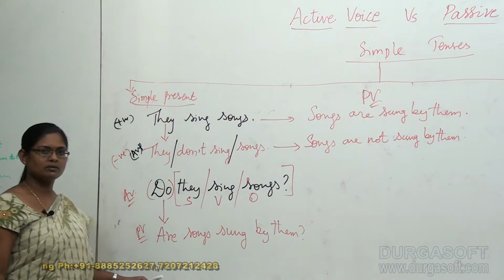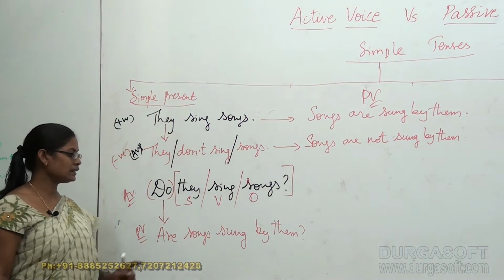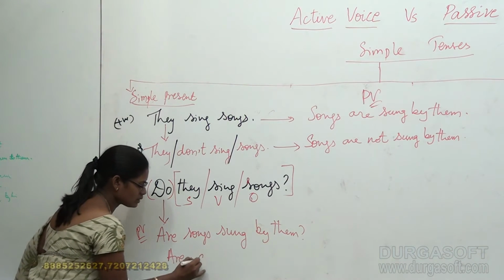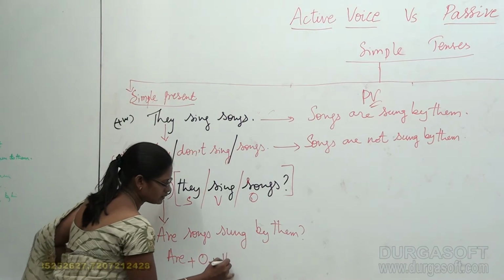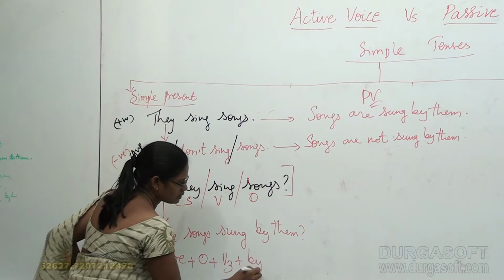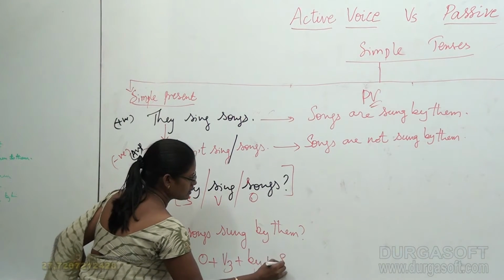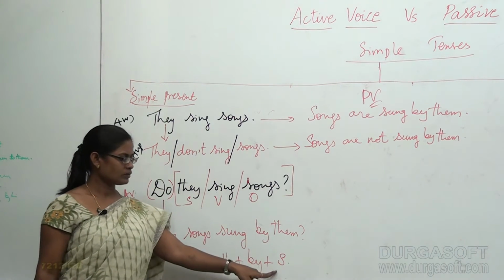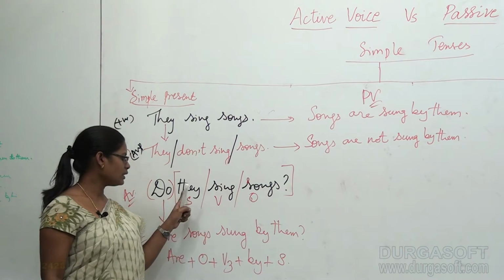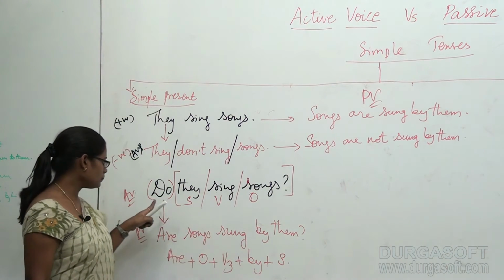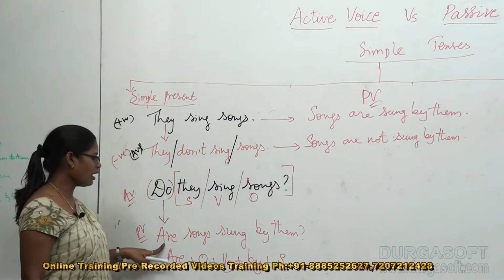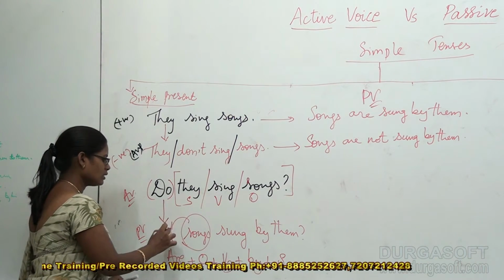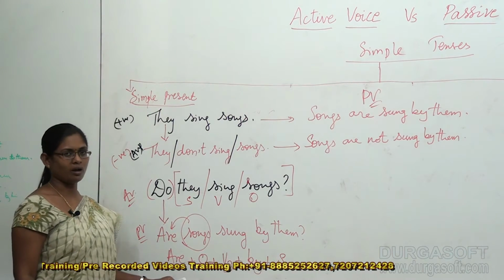Very simple. So the structure for this is are plus object plus V3 plus by plus subject. The subject here, they became them. In place of do, we have taken are because songs indicates agreement with are.